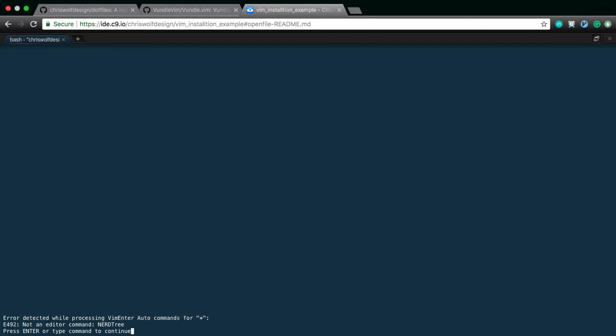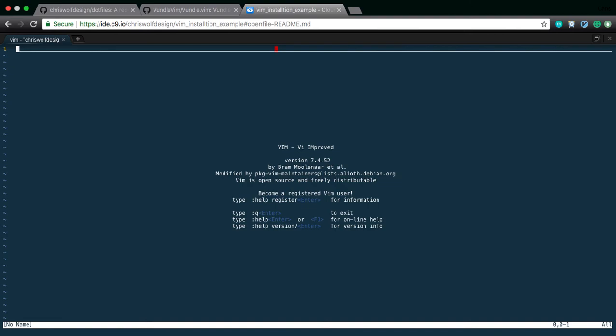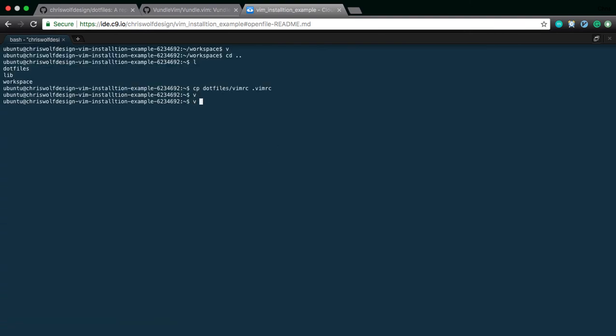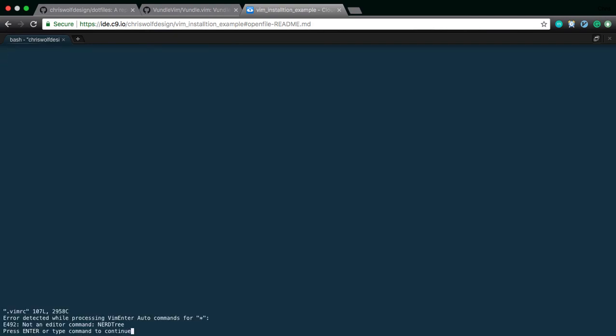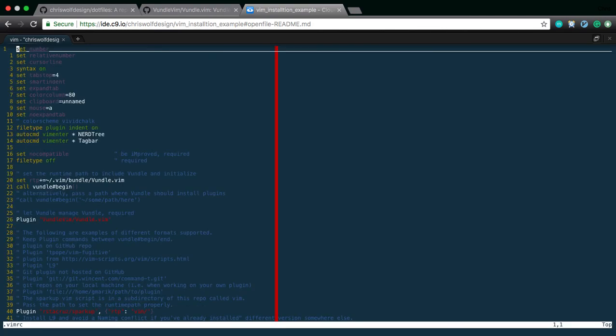Notice at the bottom it's yelling. I don't know what NERDTree is. I don't know what Tagbar is. Okay? And we're going to open up the vimrc. And again, it's yelling at us. I don't know what all this stuff is. And that's because we have all the files here. We just haven't told Vim how we want them to be used.